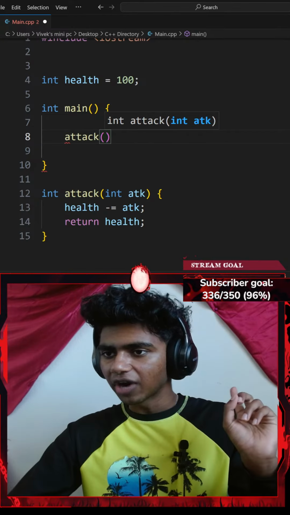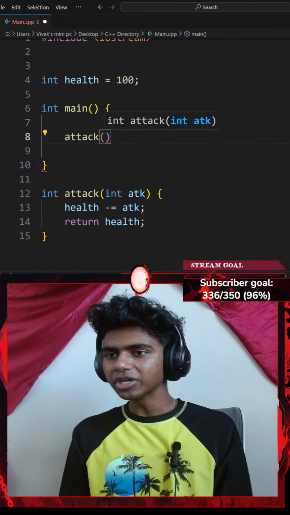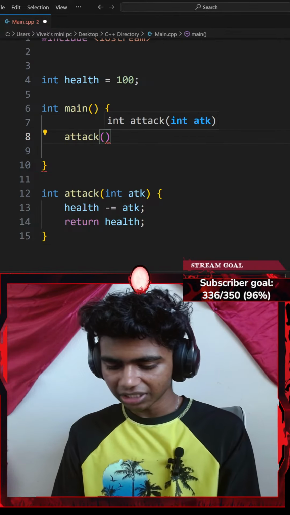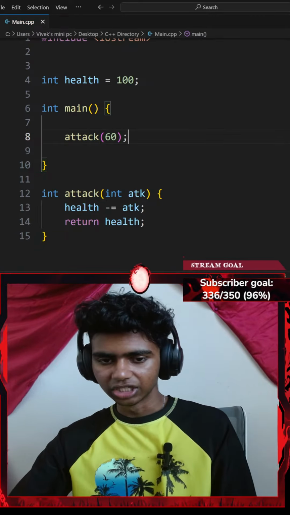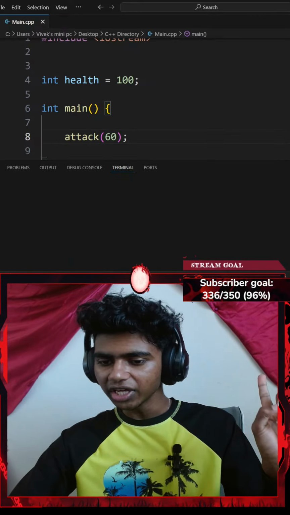Okay, I'll go with the parameter of my attack variable. So how much damage do I want to deal? I want to deal something like 60 damage. If I end that with a semicolon, hit Ctrl S to save the code and run the command.